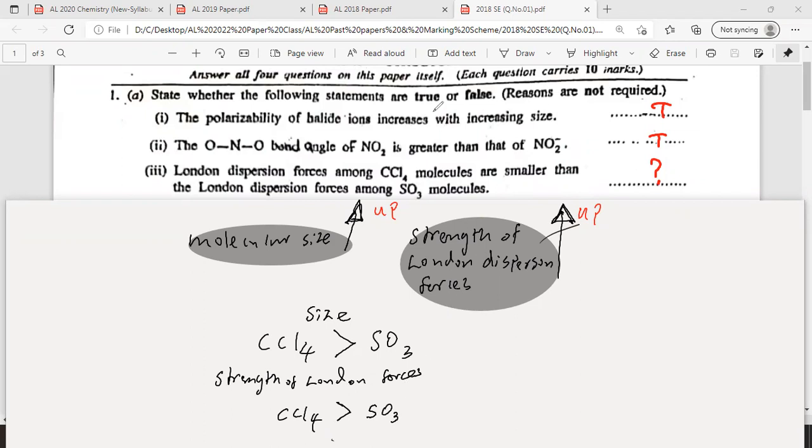Is that clear? Now everyone should be able to give the correct answer for this. When the size of the molecule increases, the strength of London forces increases. So which one has greater strength of London forces? Can you all post the answer now? Only Tisant and Chaniti gave the answer for number 3. What about the others? Ranasrini also gave.